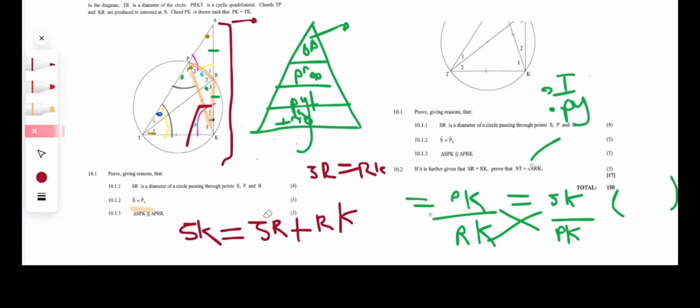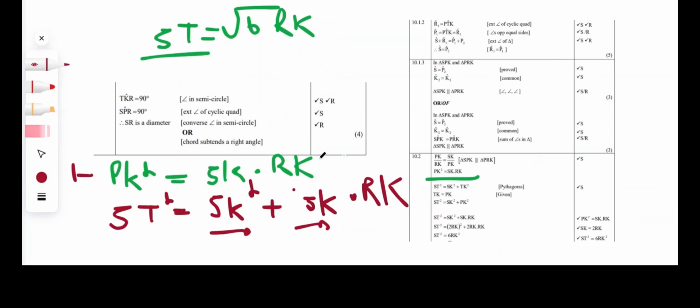Since SR equals RK, I'm going to go ahead and replace the SR with an RK. So now we're left with RK plus RK, which, since they're like terms, is going to be 2RK. We're going to go back and replace this part over here with 2RK. But please remember that it previously had an exponent of 2, so you just want to leave the 2 there.